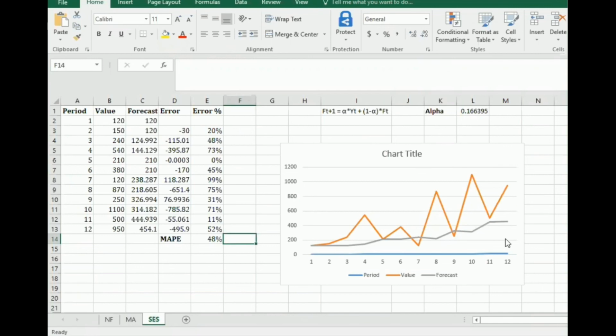Okay, you would remember that single exponential smoothing is also not suitable when there is a trend and seasonality present in the data. And using this method also, you shall be able to forecast for one time period ahead only. That is, in this case, I can forecast for the 13th time period only. Only when I have the actuals for the 13th time period, I can forecast for the 14th time period.